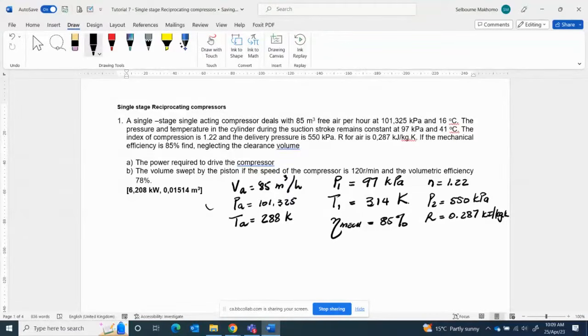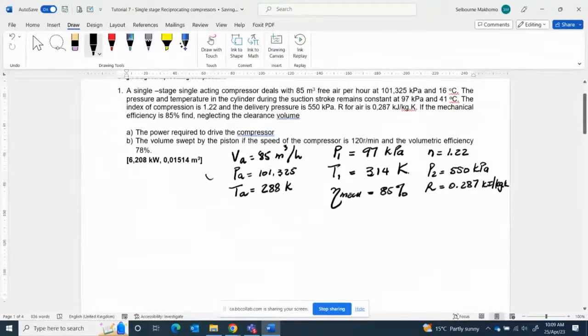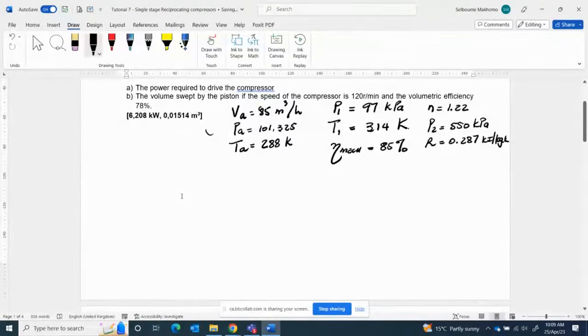So neglecting clearance volume means that we are dealing with a compressor without clearance. So we draw a PV diagram. The PV diagram is the one that is going to guide us as to how we go about this. For a PV diagram of a compressor without clearance, this is what we have.